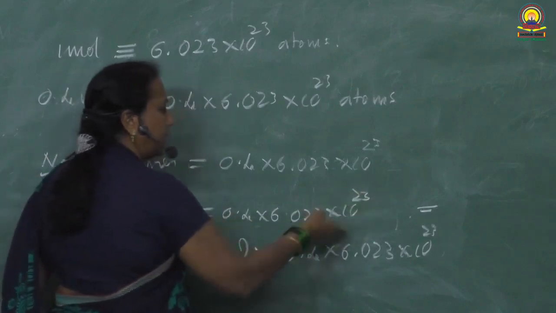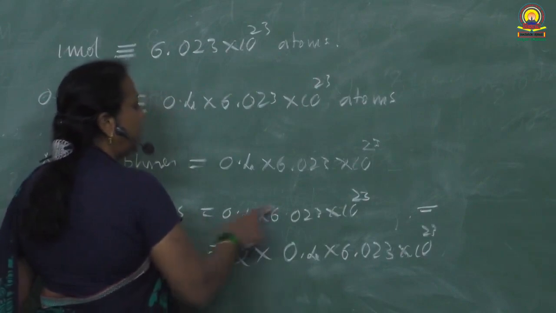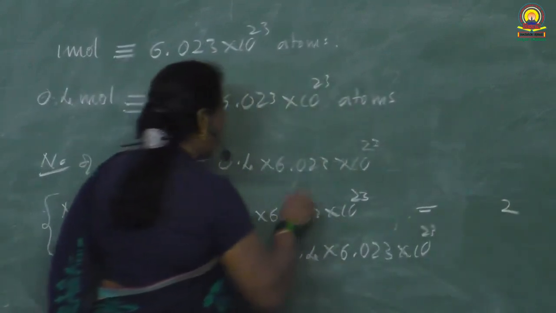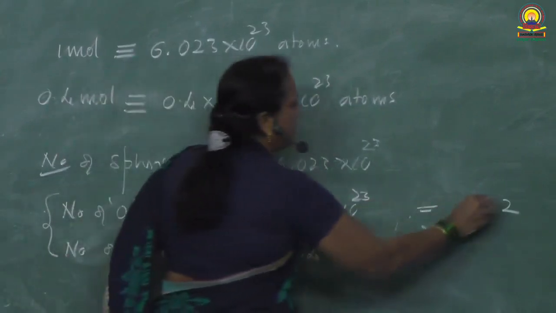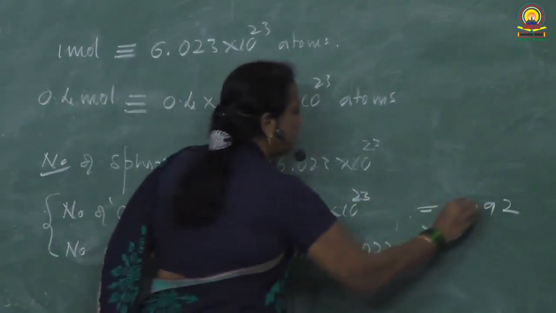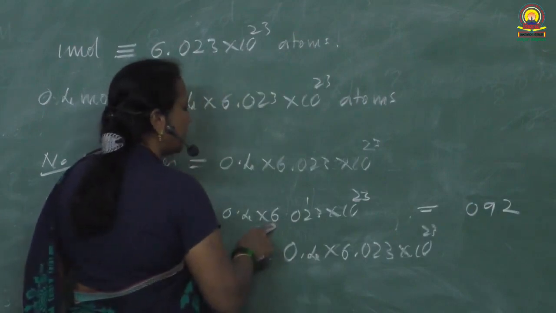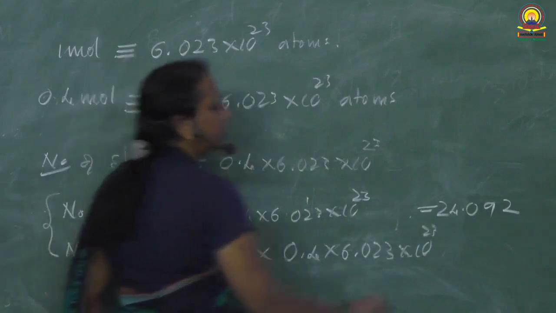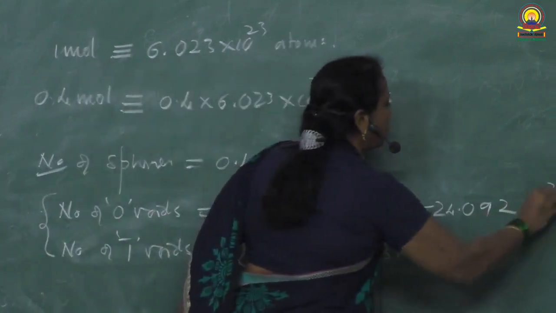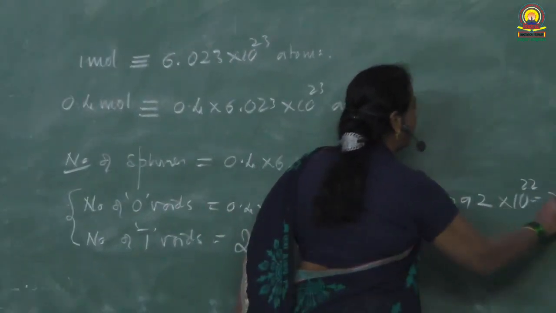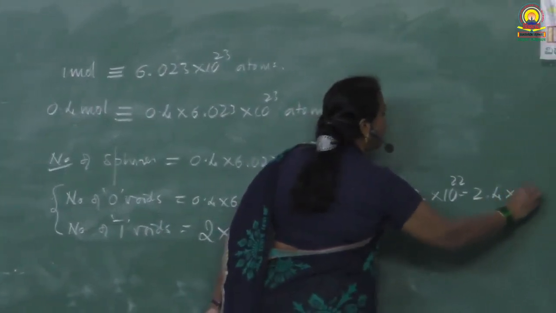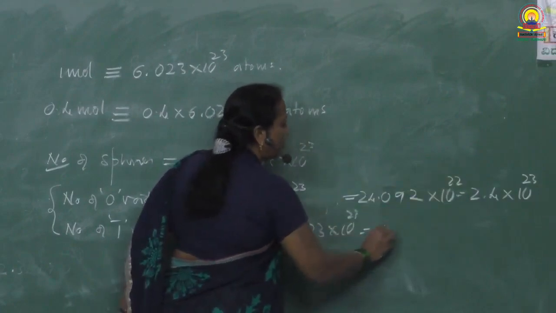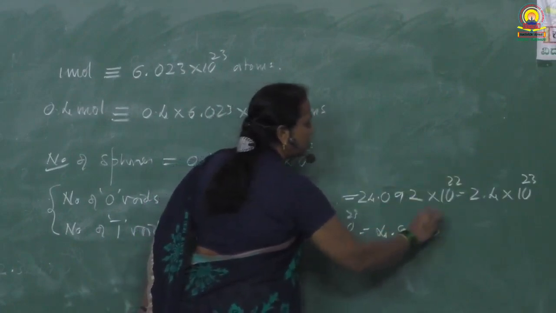It was 23, it becomes 22. 4 into this, 4 3s are 12, 1 carry. 4 2s are 8 plus 1, 9. 4 6s are 24. So 24 into 10 raised to 22, or you can write it as 2.4 into 10 raised to 23. Its double is 4.8 into 10 raised to 23.